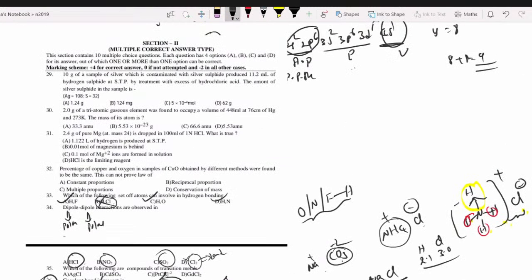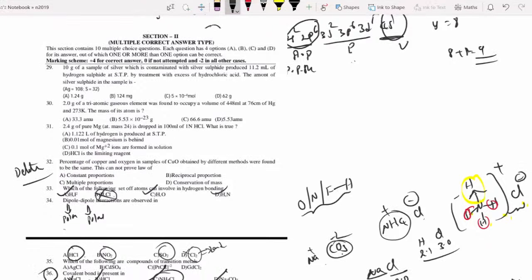Next you go for 32. Percentage of copper and oxygen in samples of copper oxide obtained by different methods were found to be the same. Thus it proves the law of... Okay, yes, this question delete it because it is out of syllabus.